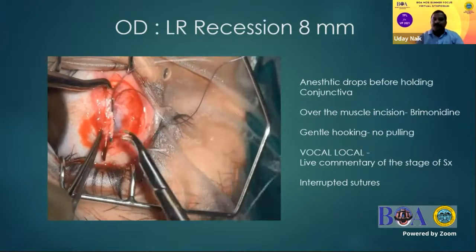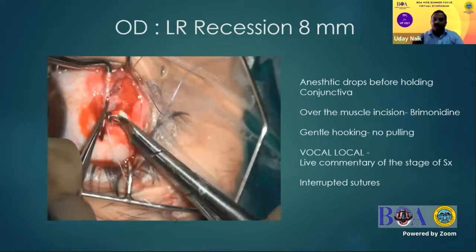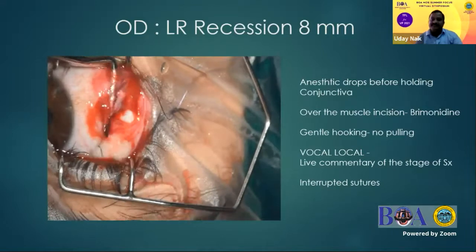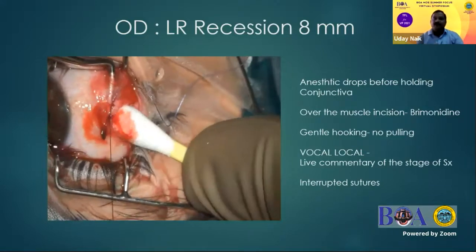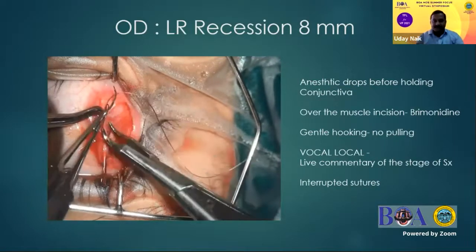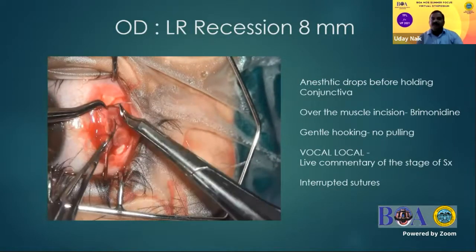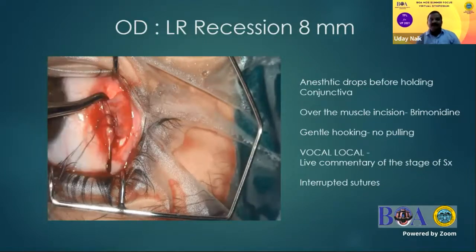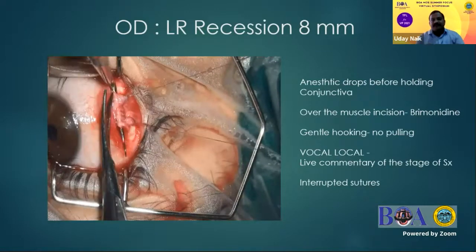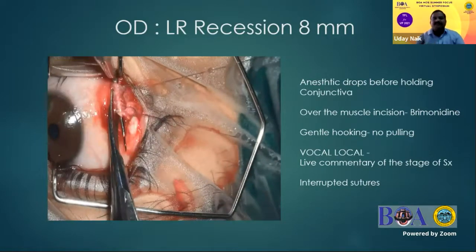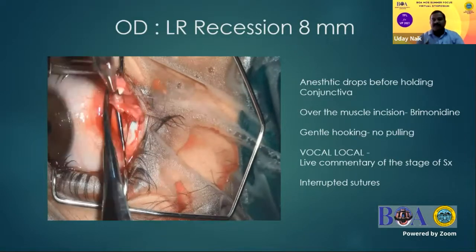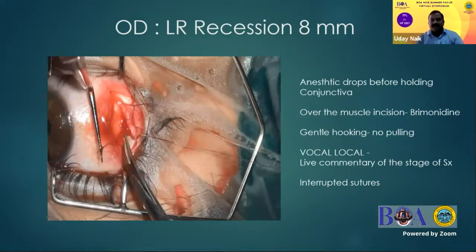The next important thing is to hook. The hooking is always done very gently, as the muscles have stretch receptors and any pulling would cause pain. So there should not be any pulling while you do topical squint surgery. Then you can continue with routine steps like half thickness muscle suture, followed by full thickness one. All those steps are very regular.